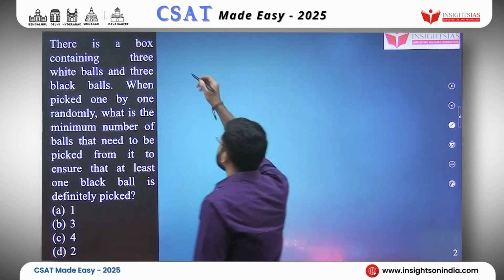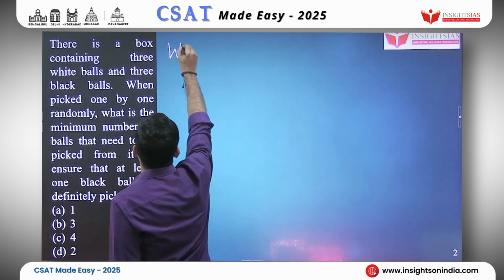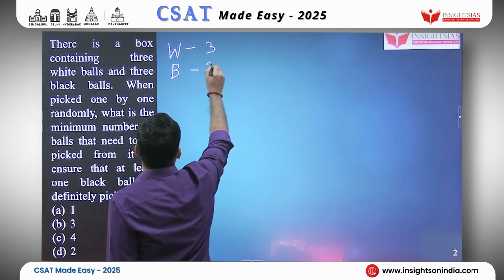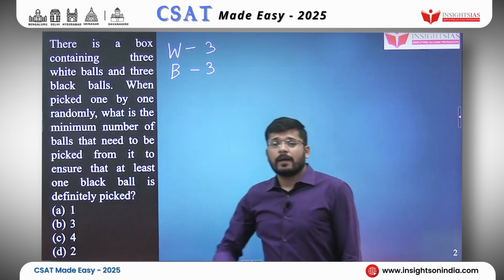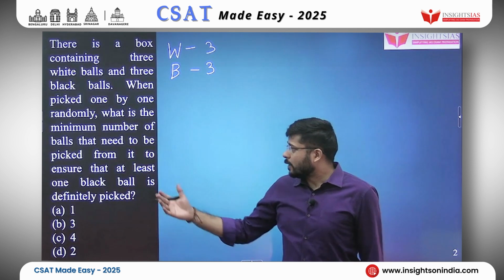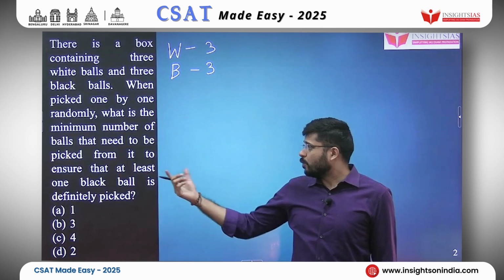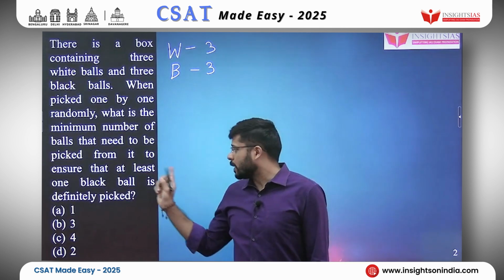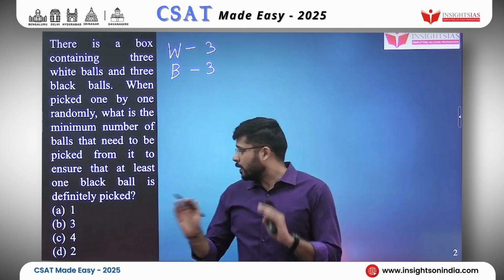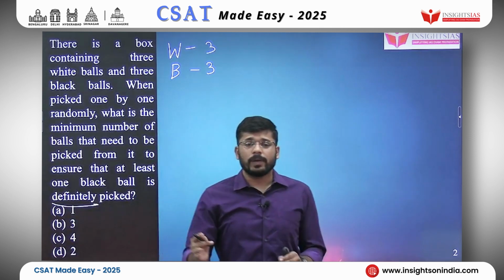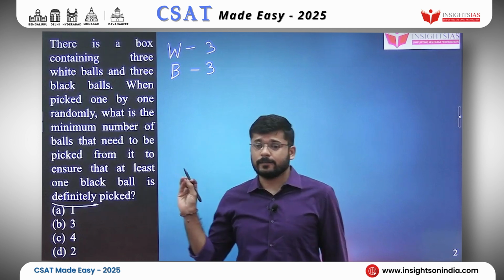How many white balls do we have? We have 3 white balls. And how many black balls do we have? We have 3 black balls. They want us to calculate the minimum number of picks that we need to do to definitely have at least one black ball. And the keyword here is definitely. It is not probably, it is definitely.